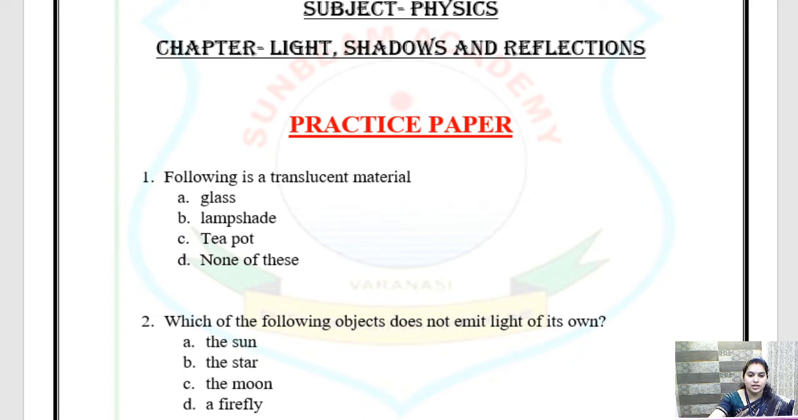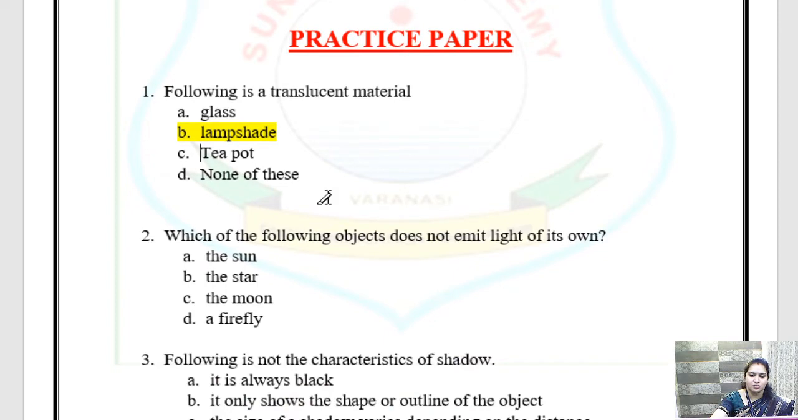So what is the translucent object here? Lampshade is the translucent object. What about the teapot? Teapot is an opaque object. Very good. So the answer is lampshade. Lampshade is a translucent material.